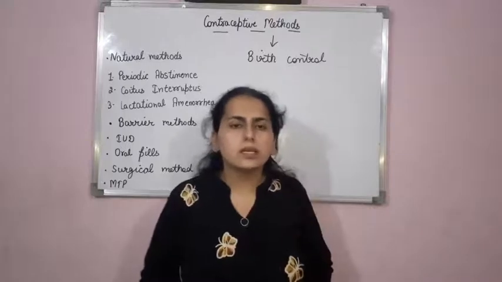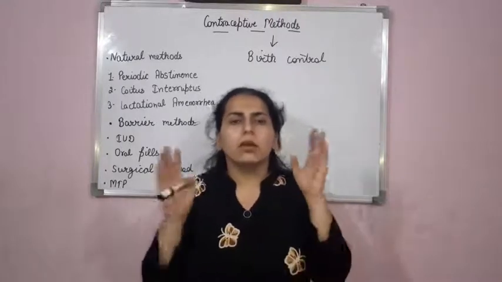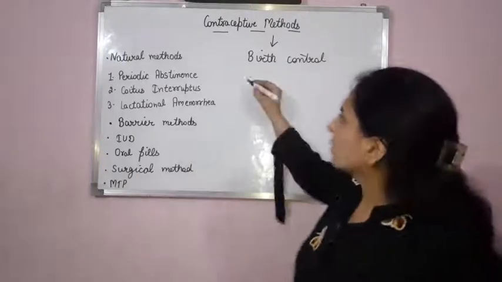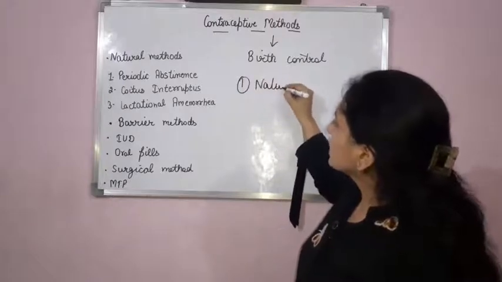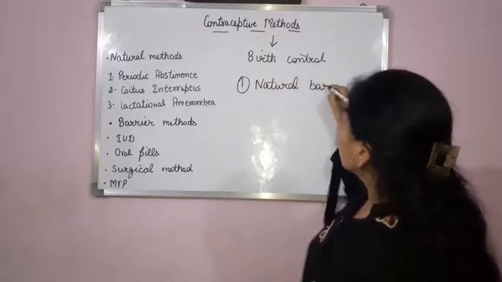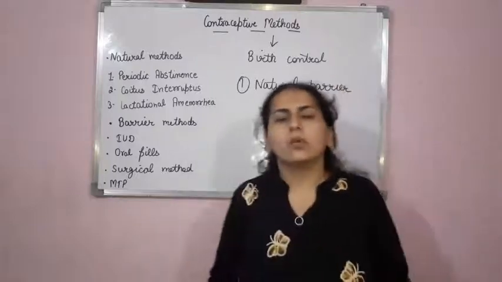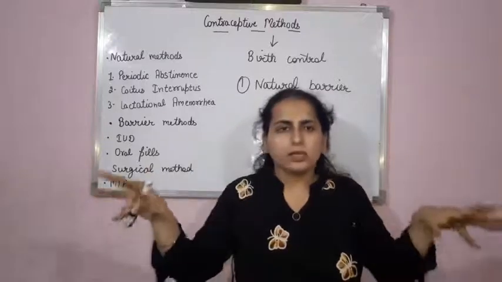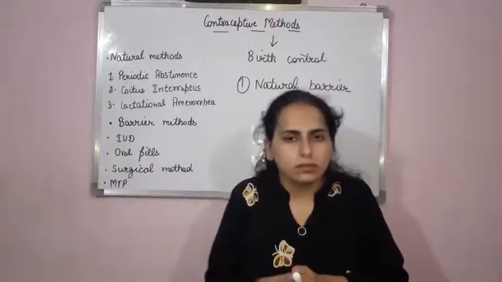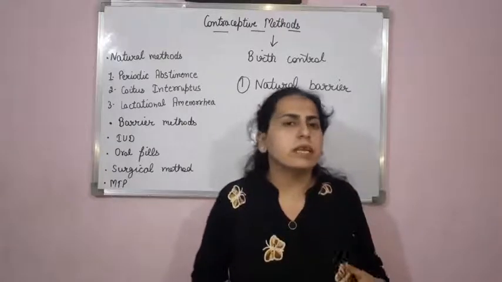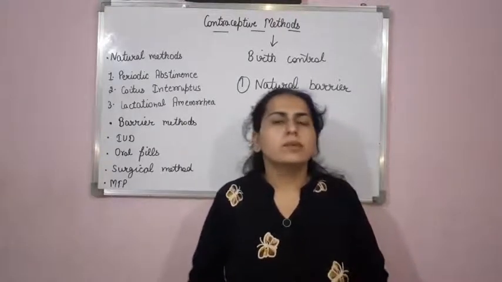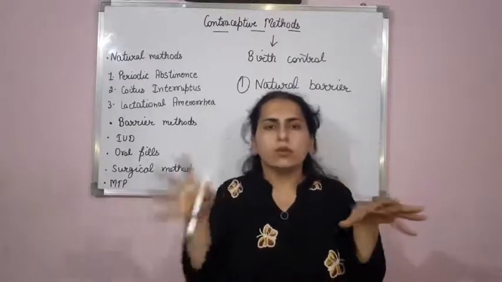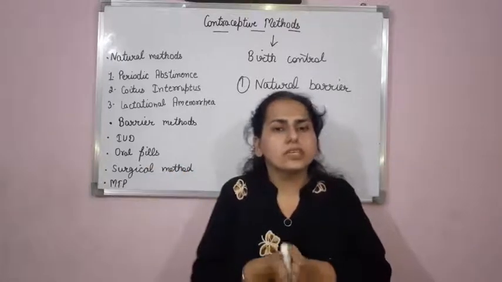So first method is natural method or natural barrier. It is also known as traditional barrier. Now, it works on the principle that if sperms and ovum do not come in contact with each other, then obviously there will be no fertilization and then there will be no conception.